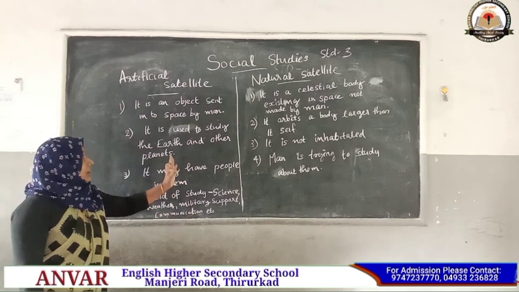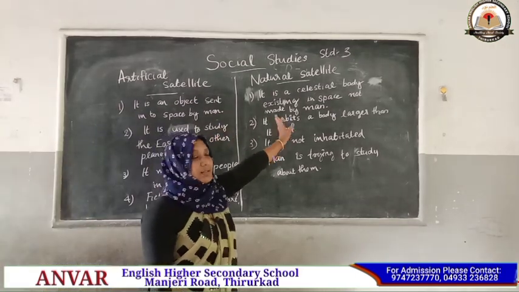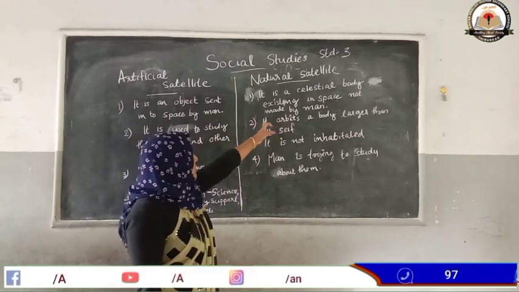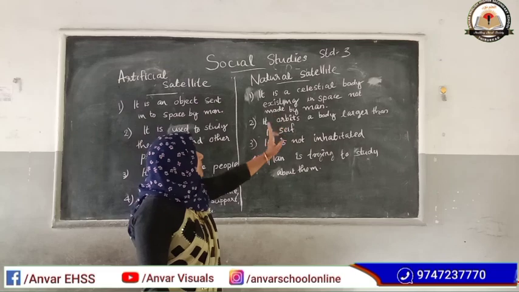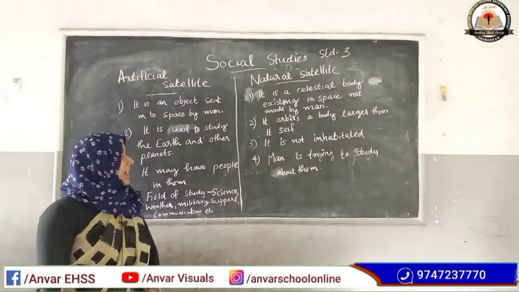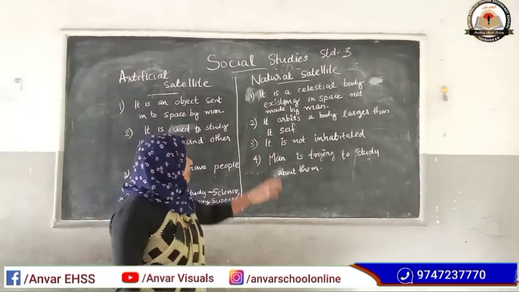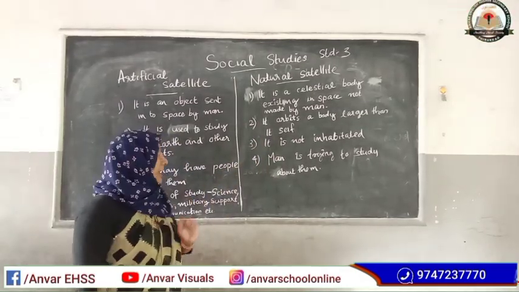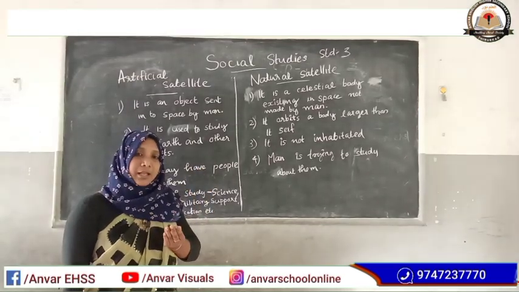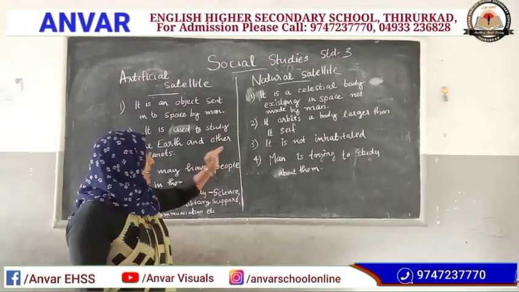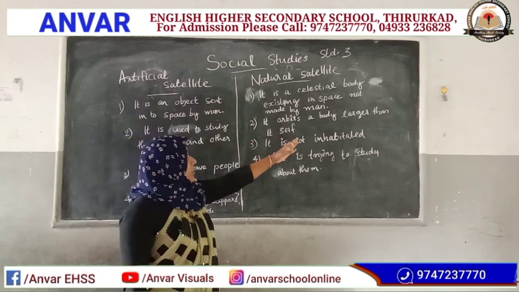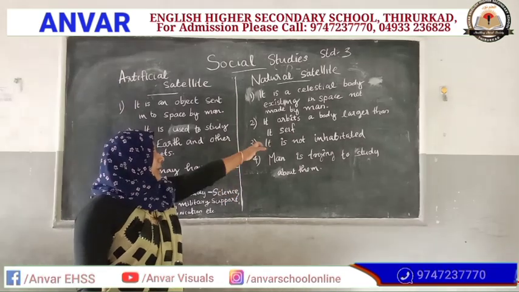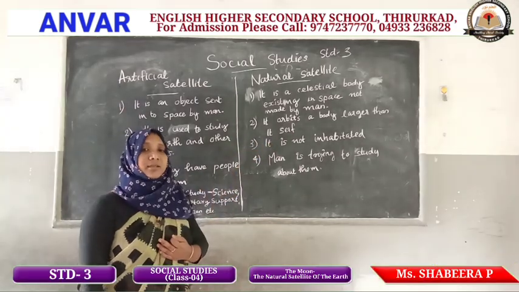Then the next one, natural satellite. First, it is a celestial body existing in space and not made by man. It is existing where? In space, not made by man. Then it orbits a body larger than itself.